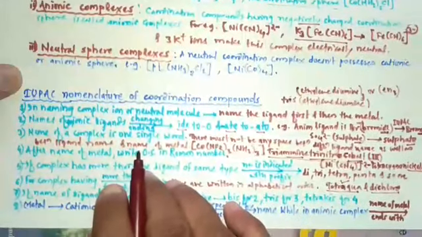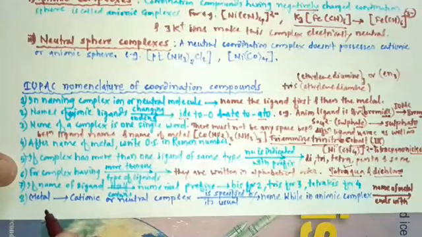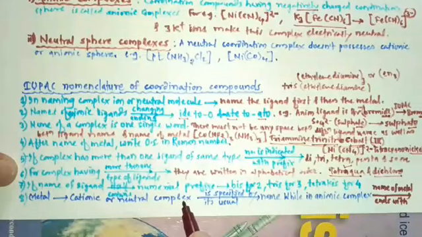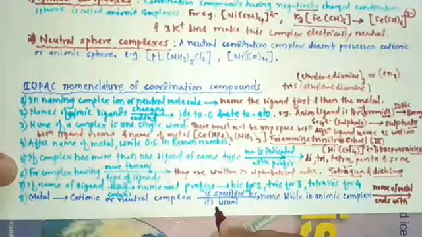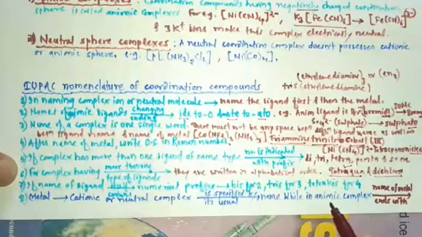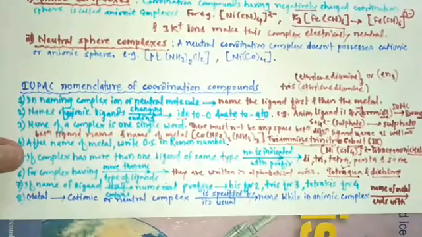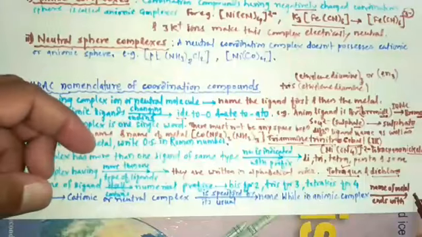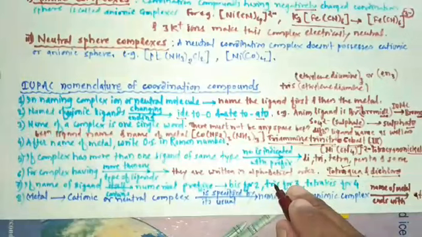Then the last IUPAC rule is: the metal in cationic or neutral complex is specified by its usual name, while in anionic complex the name of metal ends with ATE. Listen once again.